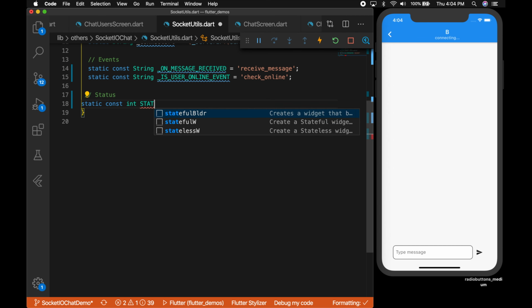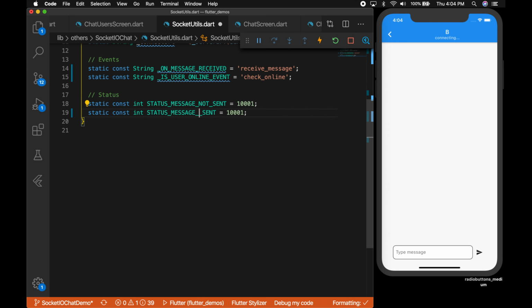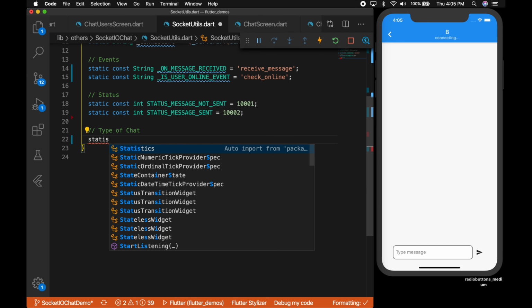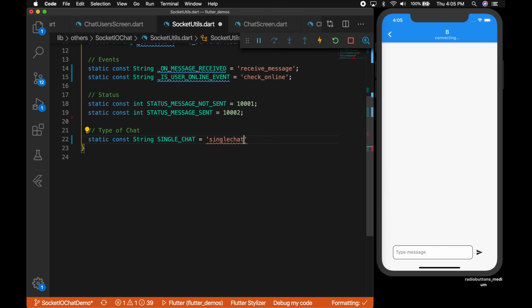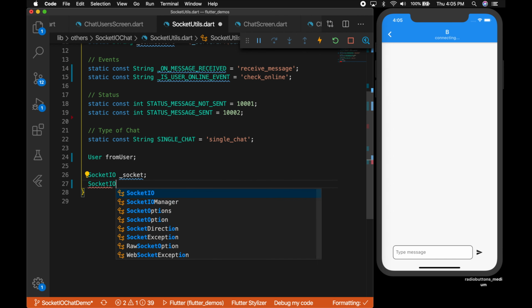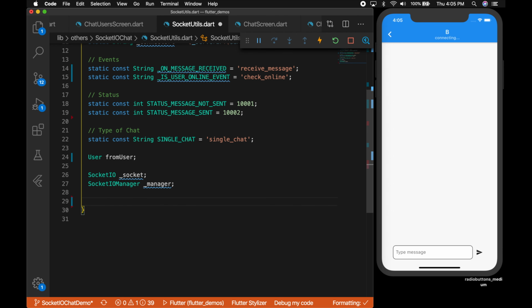So let's declare two more variables, integer variables, to identify if the message is sent or not. Okay, which will have values 1001 for not sent and 1002 for sent. Okay, and another variable to identify the type of chat. So in this tutorial we will be doing single chat. Okay, so let me name it single underscore chat. Okay, now a user, and let's declare the socket.io variable socket and socket.io manager. Okay, now let's write a function init socket that's going to be asynchronous, and this is going to be initiated by the logged in user.